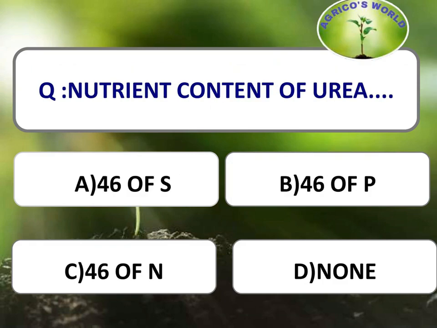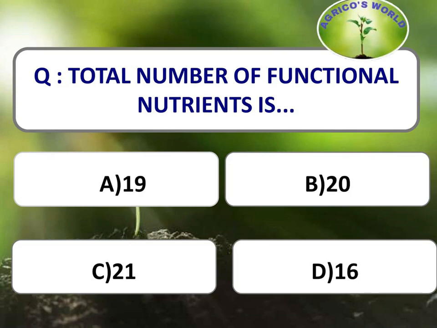Nutrient content of urea is. The nutrient content of urea is 46% and urea supplies nitrogenous fertilizer. So the nutrient content of urea is 46% of nitrogen. Total number of functional nutrients is. When coming to the functional nutrients are 21. In that 17 are the essential nutrients and the 4 elements, that is vanadium, cobalt, sodium and silicon, are the beneficial elements.